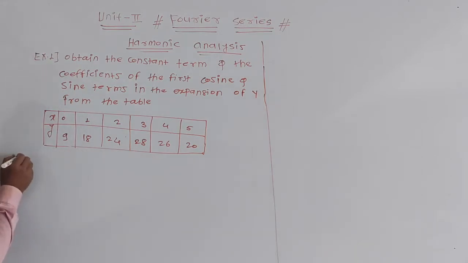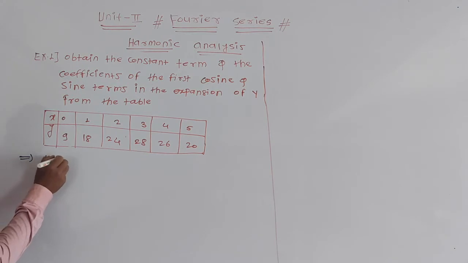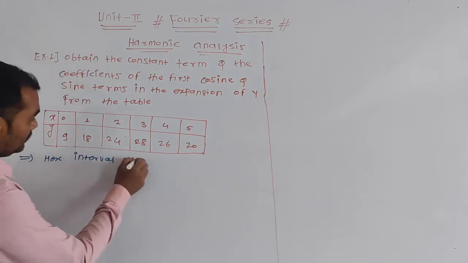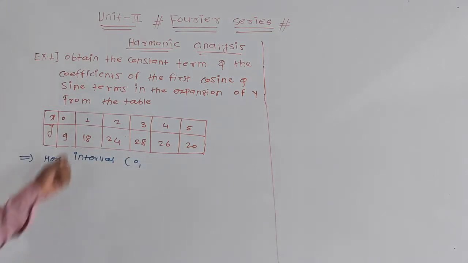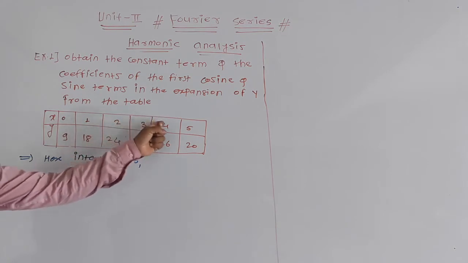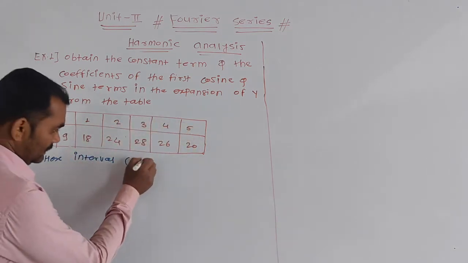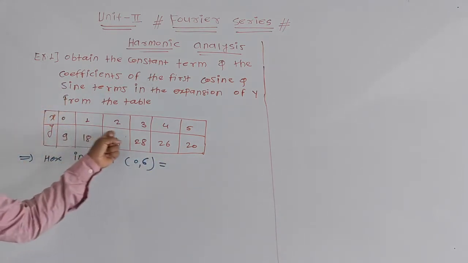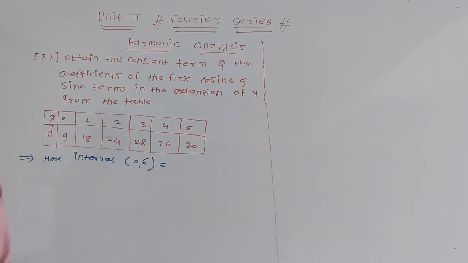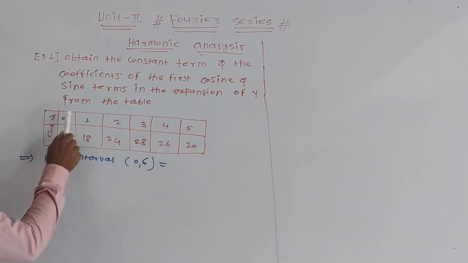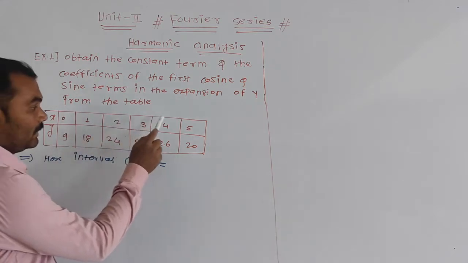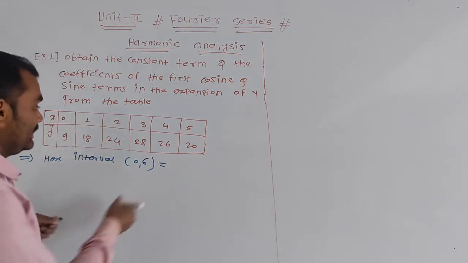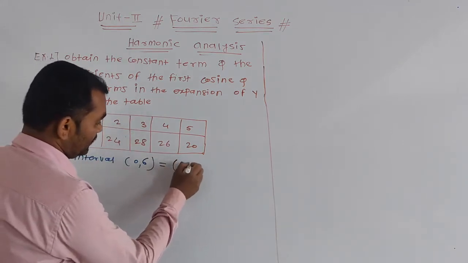Now first, the interval. Here the interval is 0 to 6. Tell me the number of subintervals: 1, 2, 3, 4, 5, 6. Correct. There are six sub partitions having equal length. What is the length of each? 1. So this is from 0 to 6, and this is equal to 0 to 2l. This is your formula, 0 to 2l.